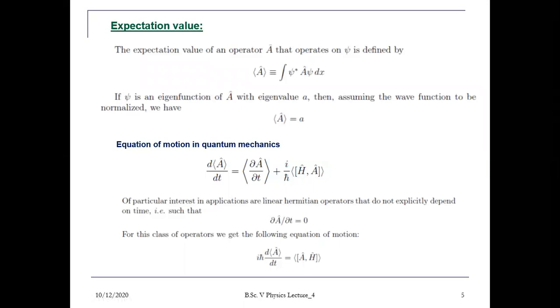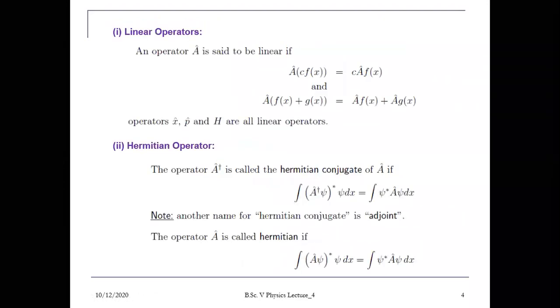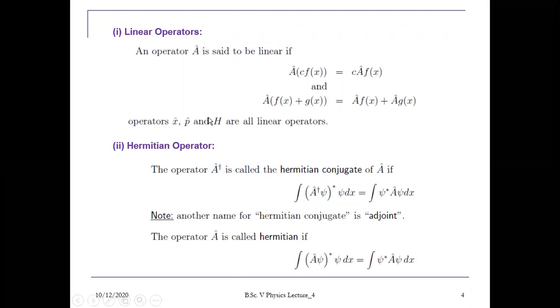See here, suppose your operator A cap is time independent. If we are talking about a linear operator, like I just mentioned, such as position, momentum and Hamiltonian, these are three operators which are time independent, meaning there is no involvement of time in the operator. p is minus iħ ∂/∂x, and the Hamiltonian is p squared by 2m plus V(x).